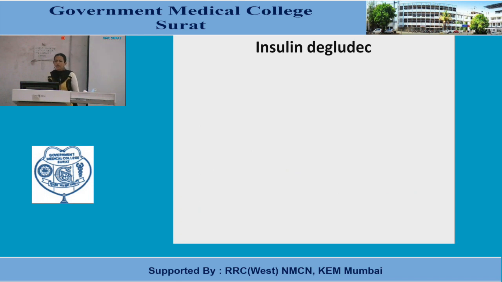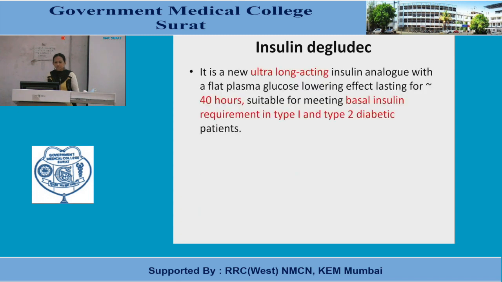Insulin degludec, that is not mentioned in the table, remember that, but it is very necessary to include because of its very long duration of action. It is a new ultra long acting insulin analog with a flat plasma glucose lowering effect lasting for around 40 hours, suitable for meeting basal insulin requirement in type 1 and type 2 diabetic patients. We will see later, in case of type 2 also insulin is given, and in case of type 1, when oral hypoglycemic agent is given, that also we have seen.